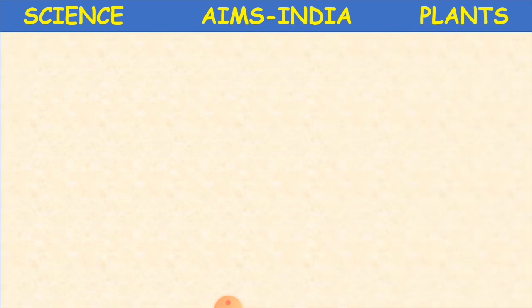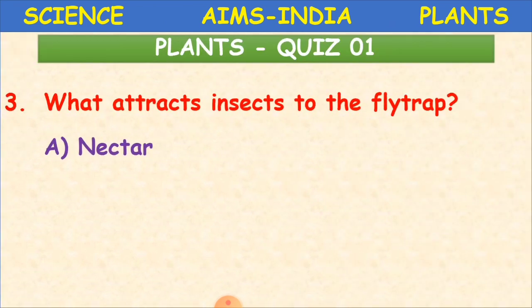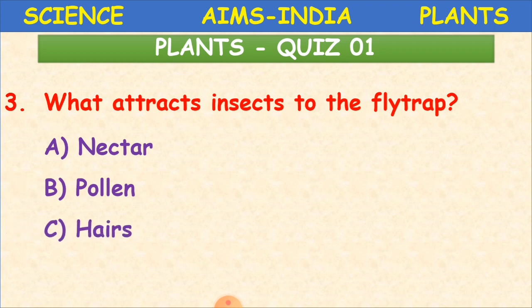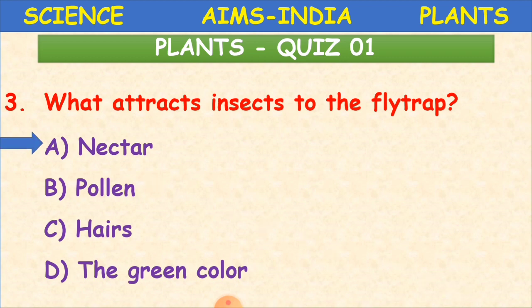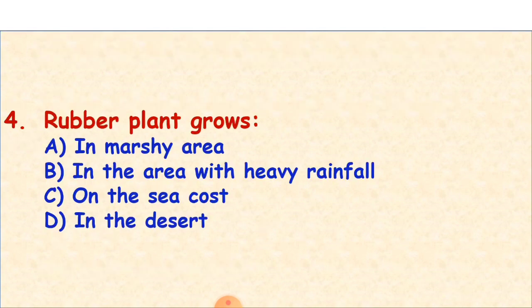And the third question, what attracts insects to the fly trap? Nectar, pollen, hairs, or the green color. What attracts them, children? A, that is nectar. Clear? Okay.